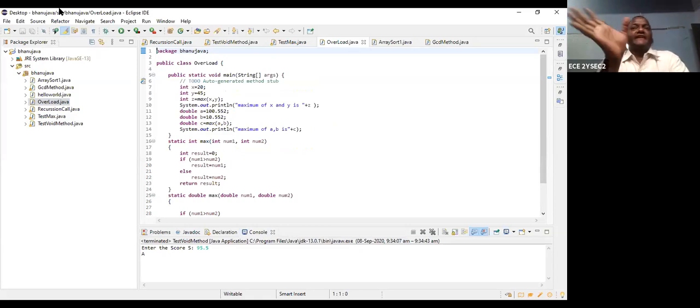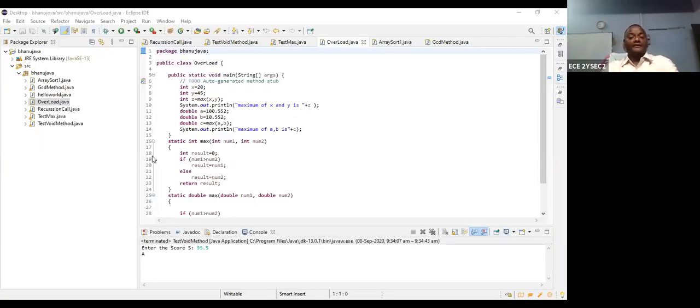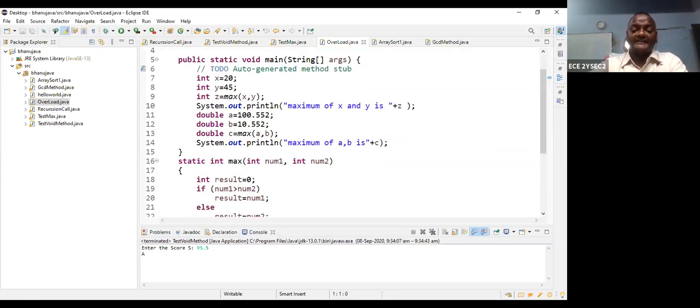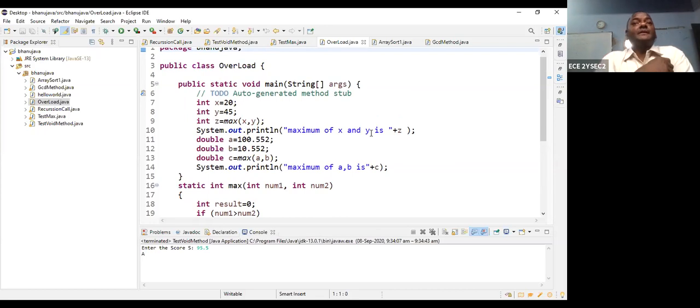So in both data types, I want to find out the maximum value. Whatever it may be the data, I want to find out the maximum value.